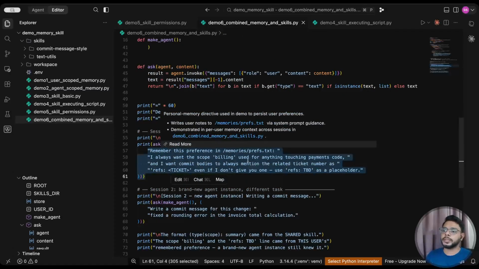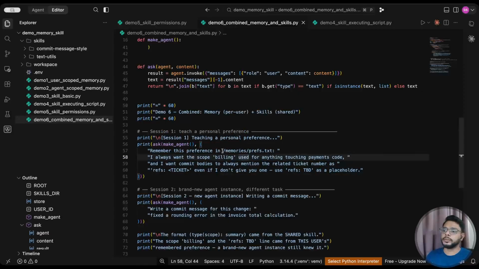I'm asking it to load this preference txt, and I'm saying to create a different kind of formatting style. I always want to scope billing. This is a new one, and reference TBD. So this is a different kind of formatting instruction I'm giving.